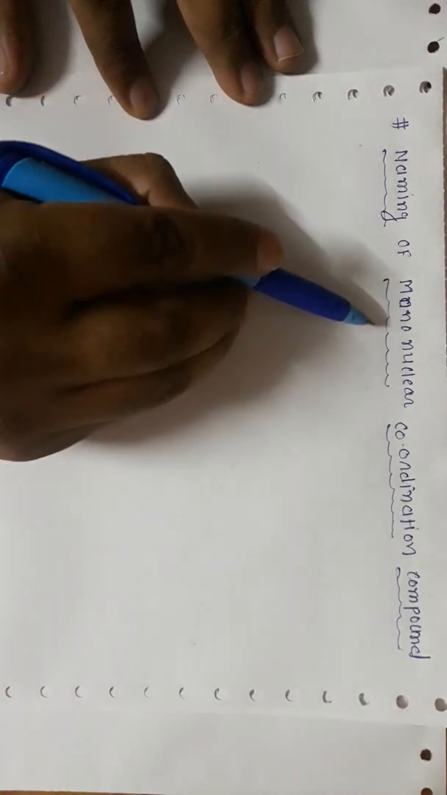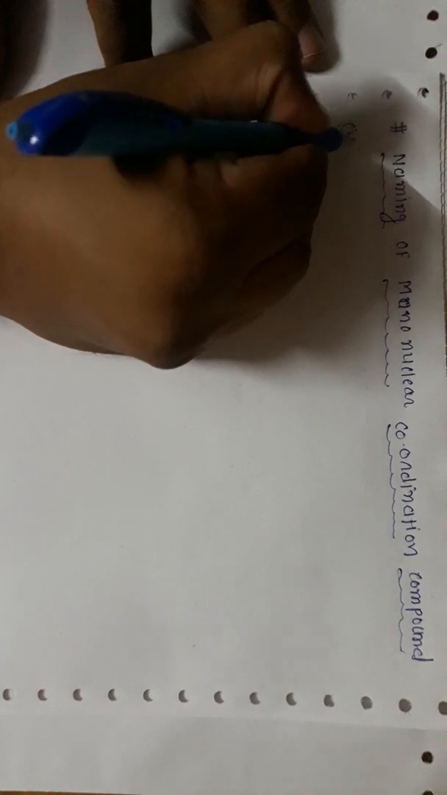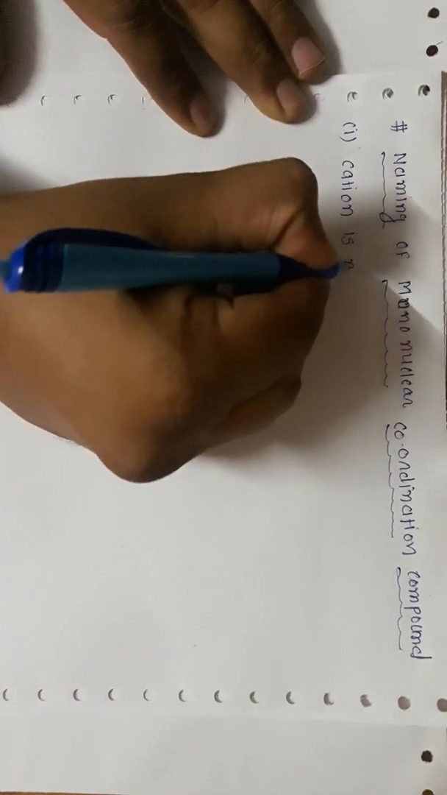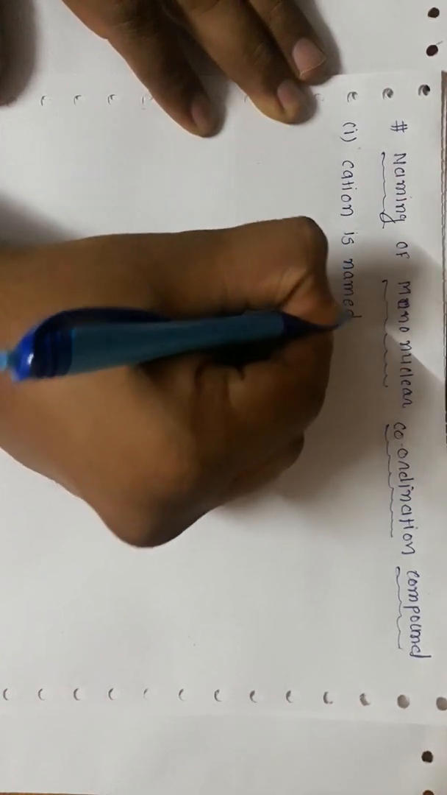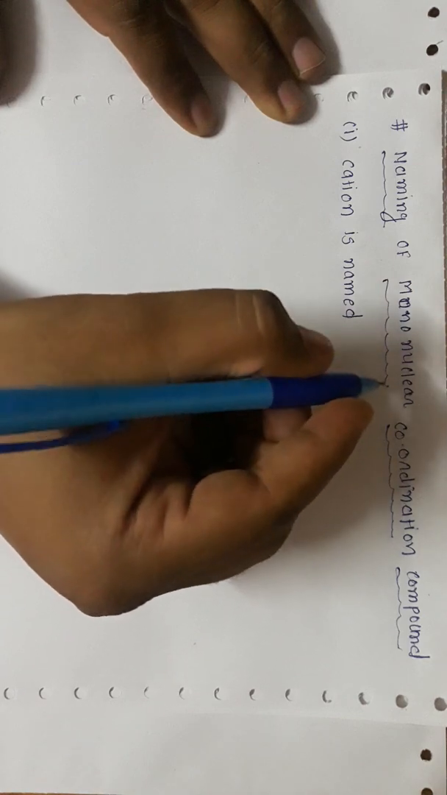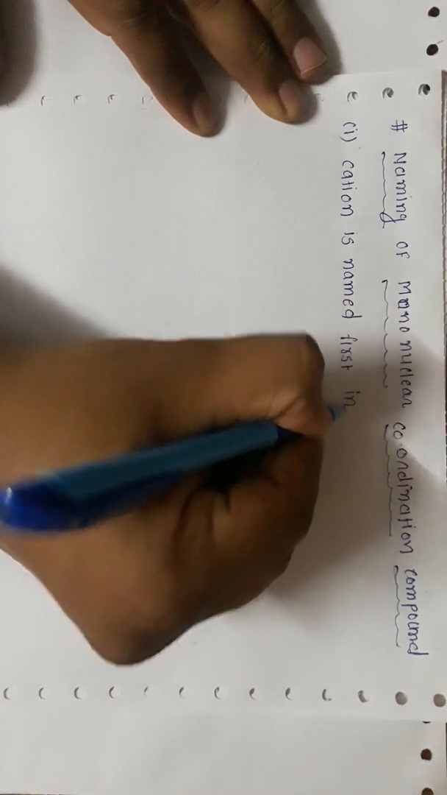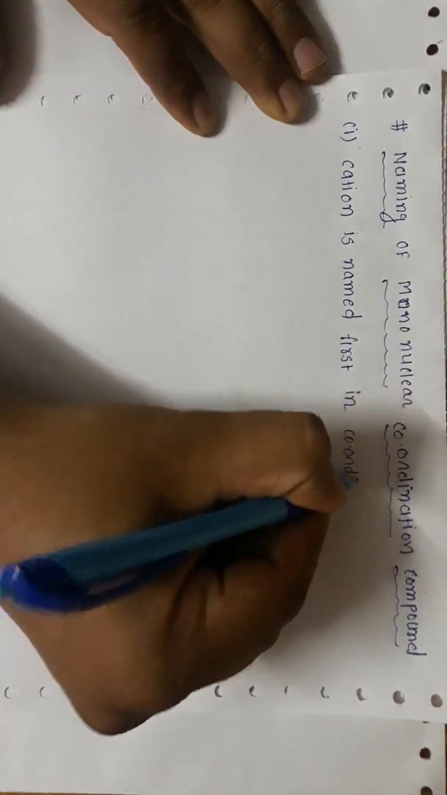Hello dear students, in this video we will discuss the naming of mononuclear coordination compounds. First, there are certain rules which we need to remember. The cation is named first, whenever the metal is present as a cation or positively charged counterion. The cation is named first in both positively and negatively charged coordination entities.